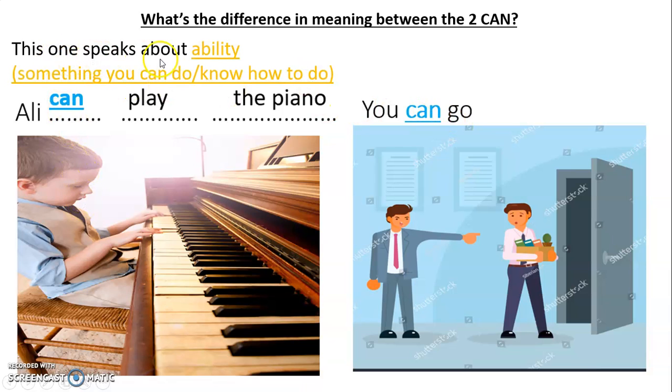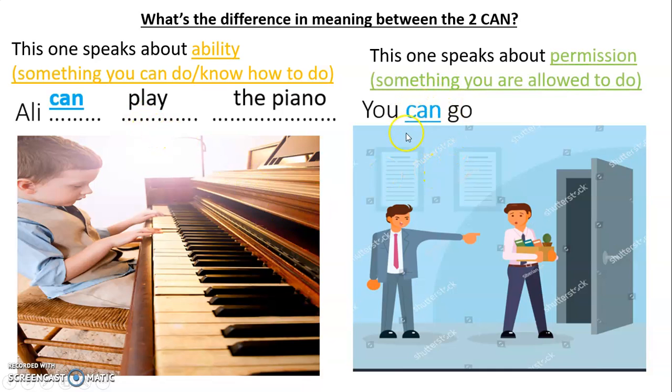So this one speaks about ability. Ali can play the piano. It is something that Ali can do and he knows how to do it. He can play the piano. While this one here, you can go, it speaks about permission. Something you are allowed to do.